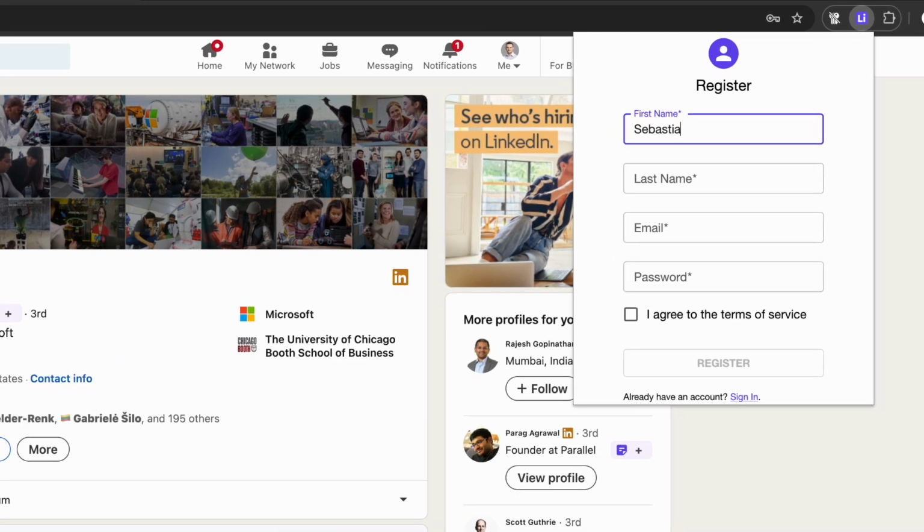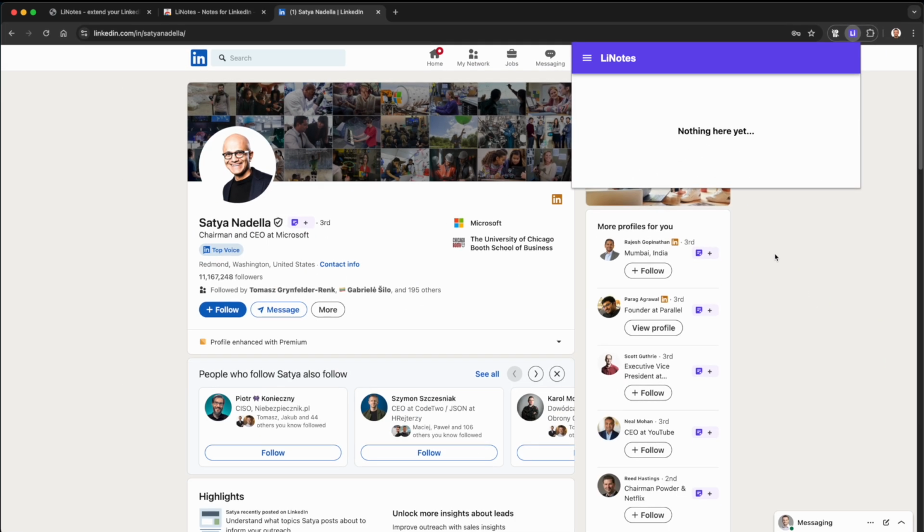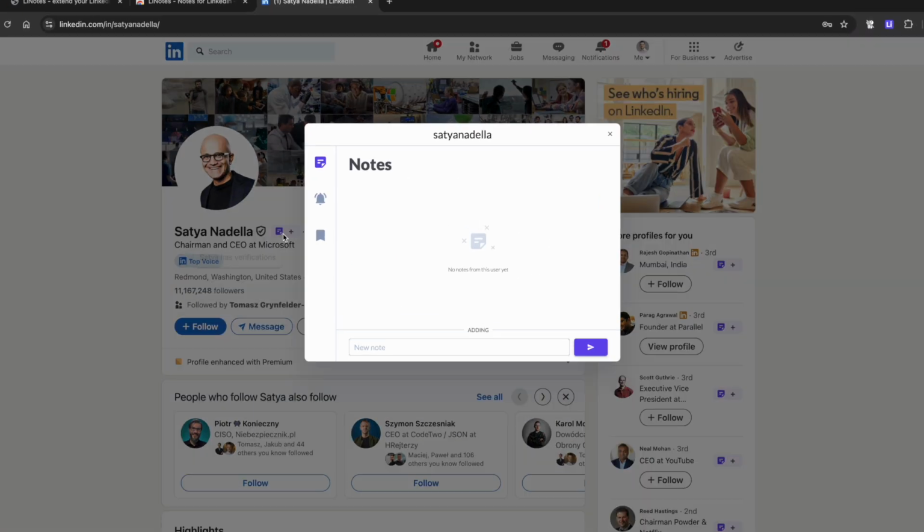The first step is to create an account. Once you're logged in, you'll notice badges appearing next to LinkedIn profiles.